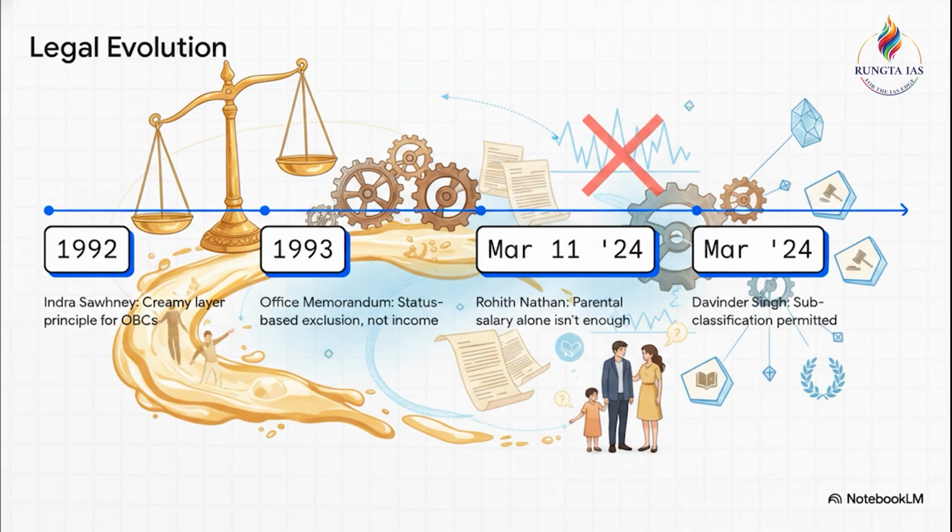Now, fast forward to March 2024. The Union of India versus Rohit Nathan case held that parental salary alone cannot determine creamy layer status. And right around the same time, the State of Punjab versus Davinder Singh case permitted subclassification for SCs. Make sure you use this exact chronological flow in your essays.